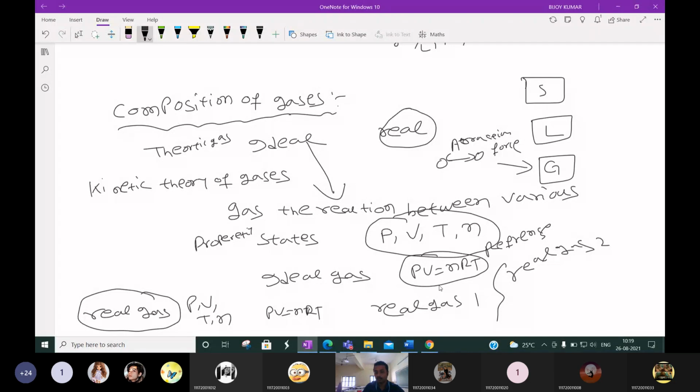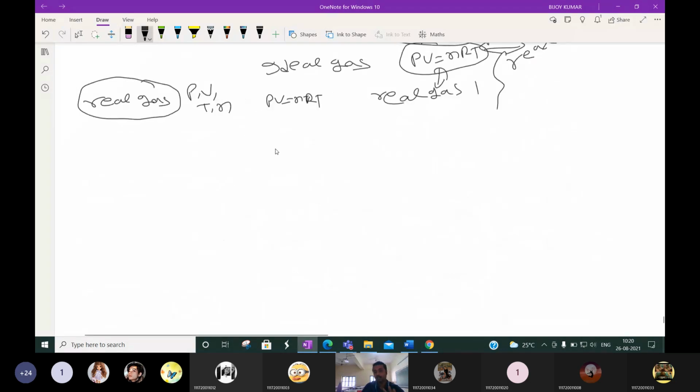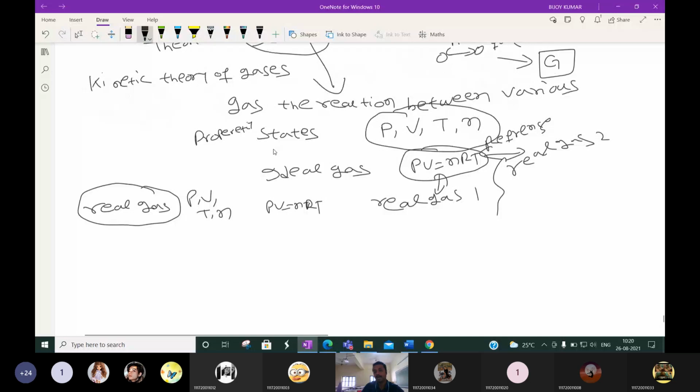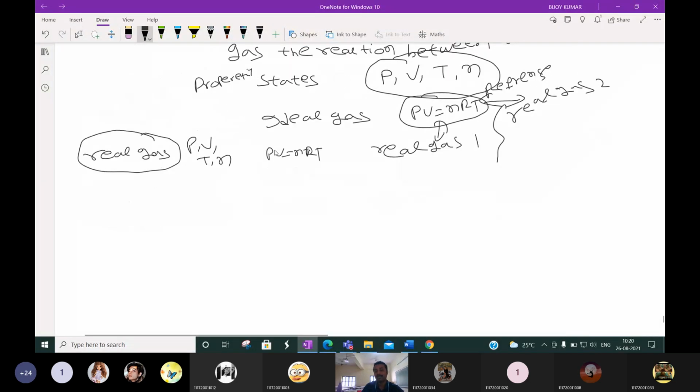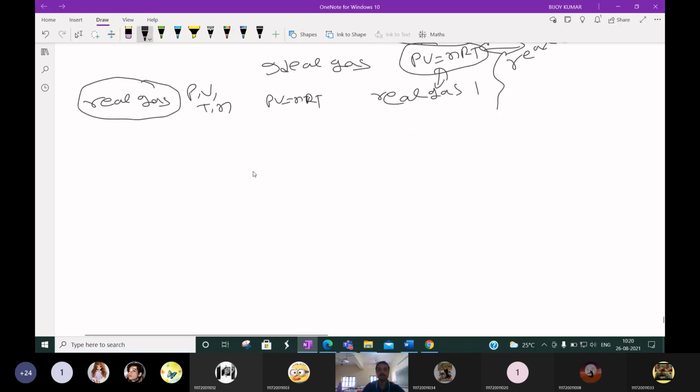So from this ideal gas law, first we calculate how much deviation there is for real gas 1. The same thing we will calculate for real gas 2. Then we can compare how real gas 1 is different from real gas 2. This is the purpose of calculating the ideal gas law. It is the only theoretical equation to compare how much the real gases are deviating from their ideal property.